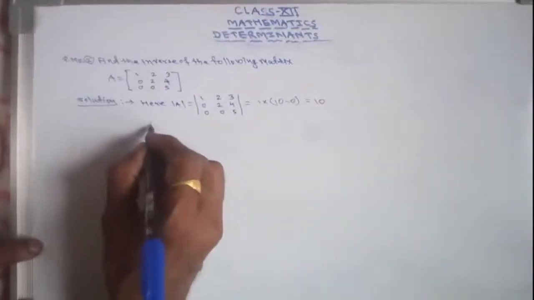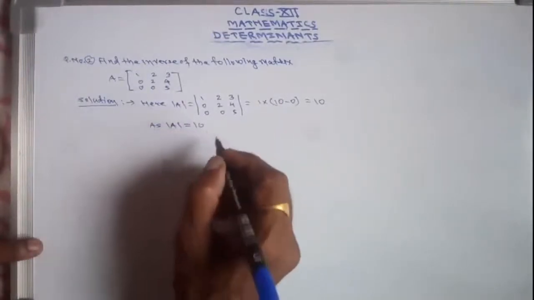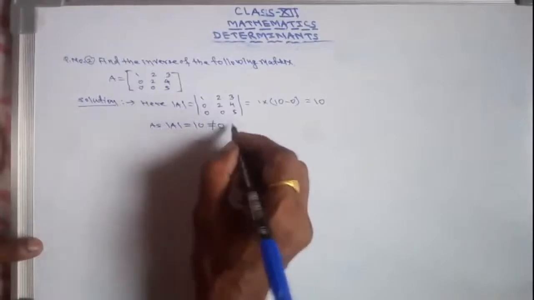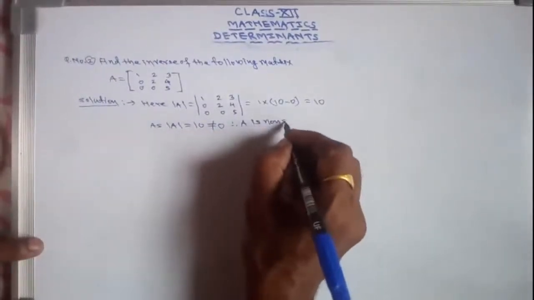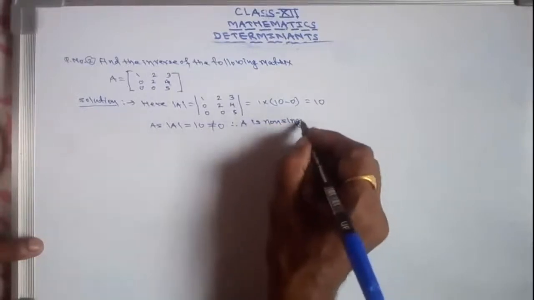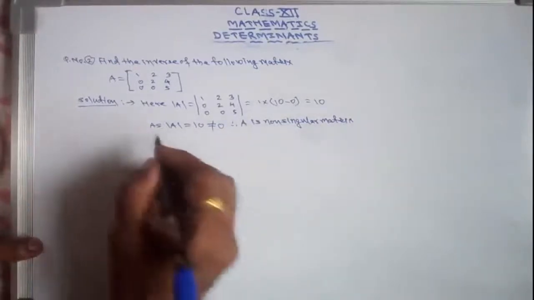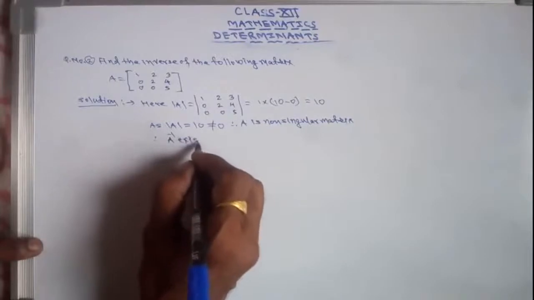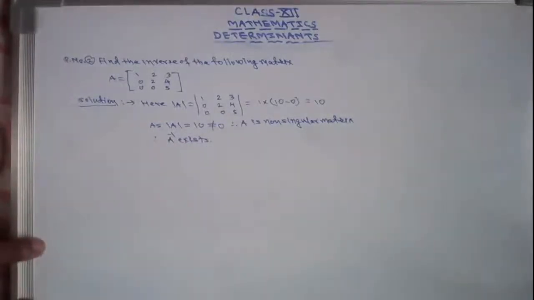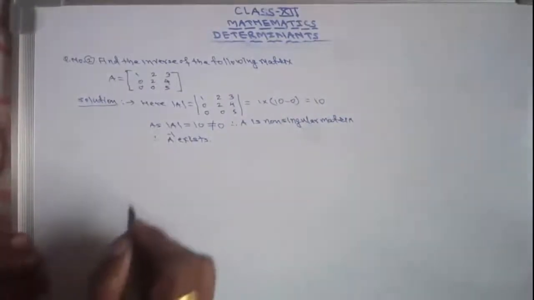So determinant of A is 10, which is not equal to 0, therefore capital A is a non-singular matrix. Therefore A inverse exists. So if A inverse exists, we have to find the inverse of the matrix A now.